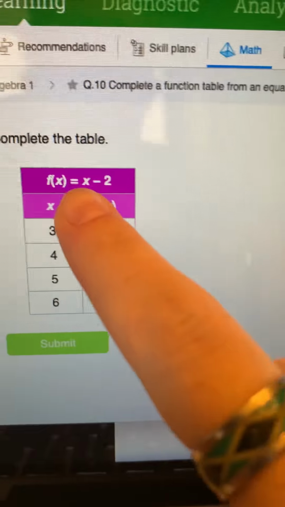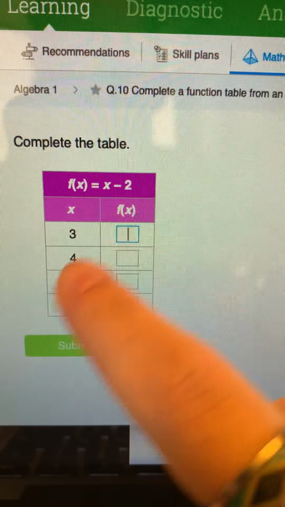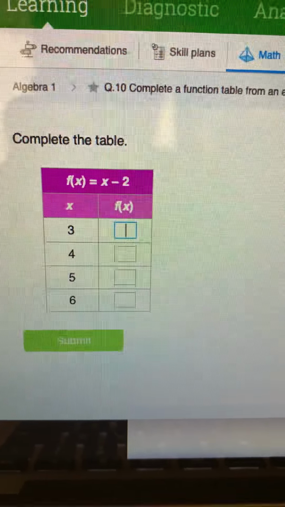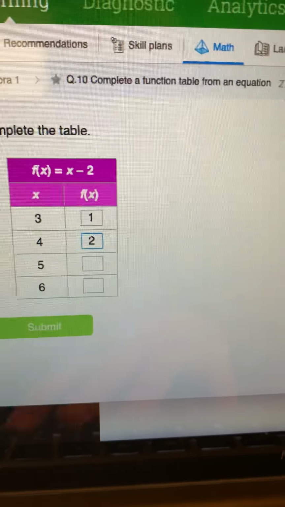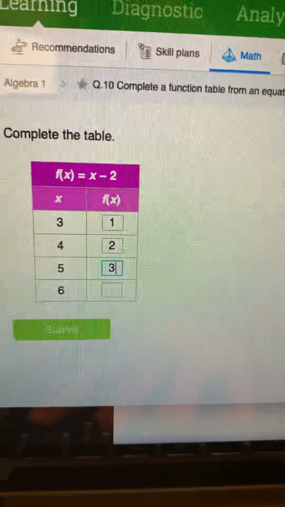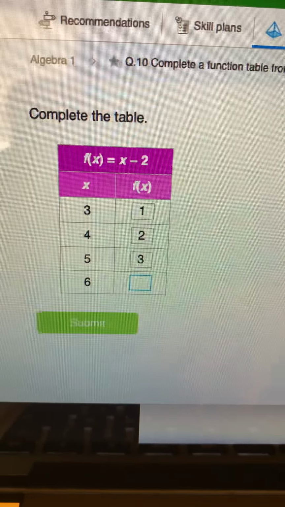This table, you're just supposed to take the x values and subtract 2. So we can just go ahead and do that. 3 minus 2 is just 1. 4 minus 2 is 2. 5 minus 2 is 3. And 6 minus 2 is just 4.